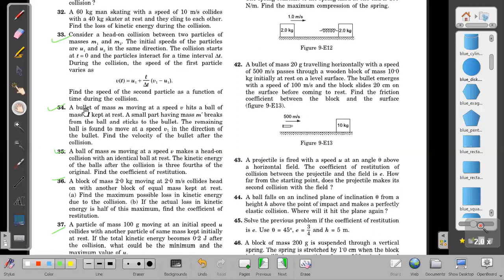Sir, Tarun got all 5 sums. Okay, sir. Bye, sir.